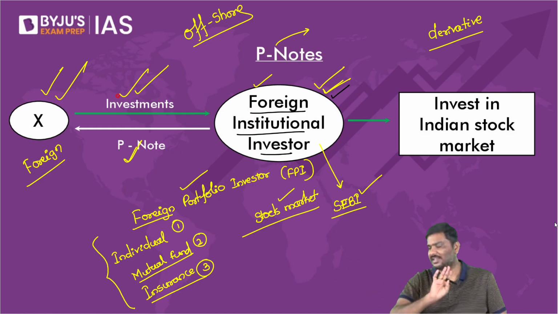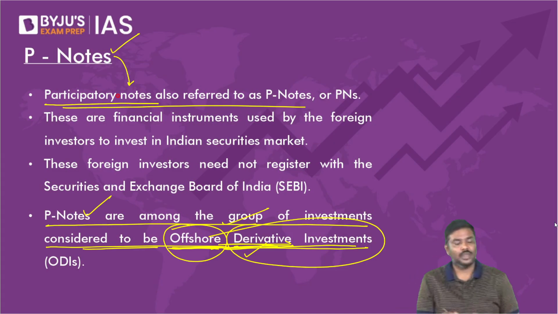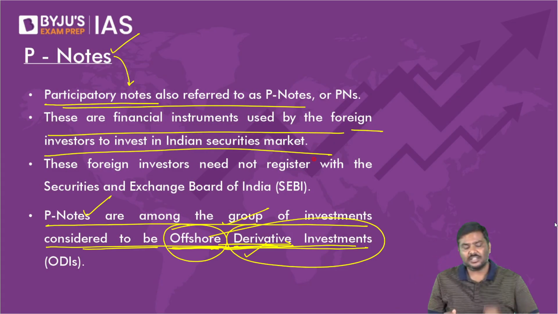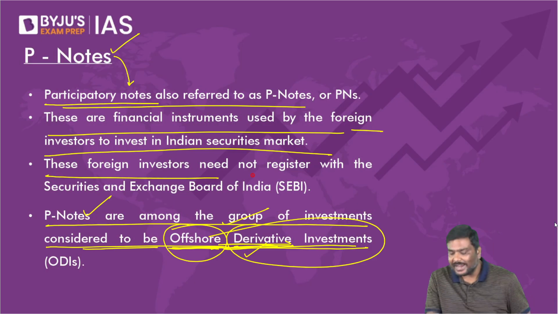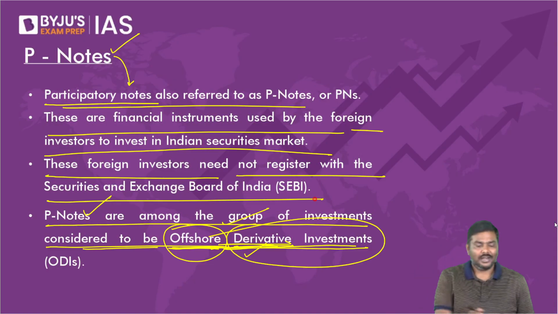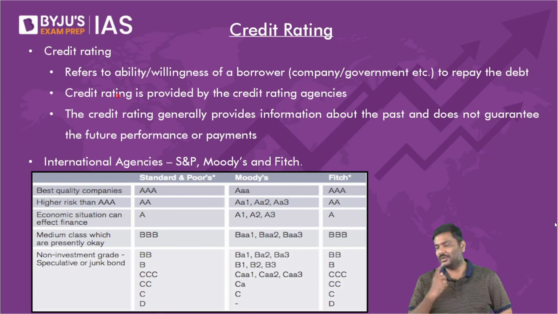Answer is yes. So these are certain important points regarding participatory notes. Please be very careful. These are financial instruments used by foreign investors to invest in the Indian securities market. The foreign investors need not register with SEBI for investing in the stock market. These instruments are very famously referred to as participatory notes or P notes.